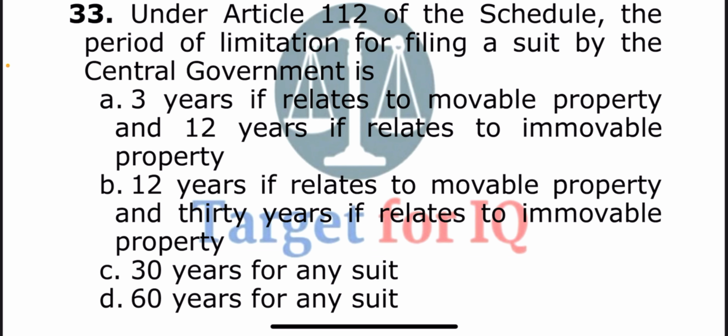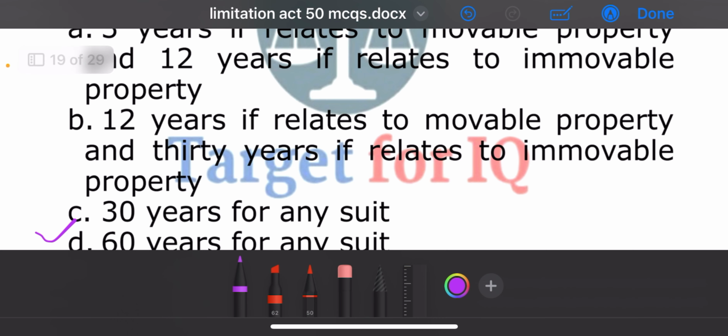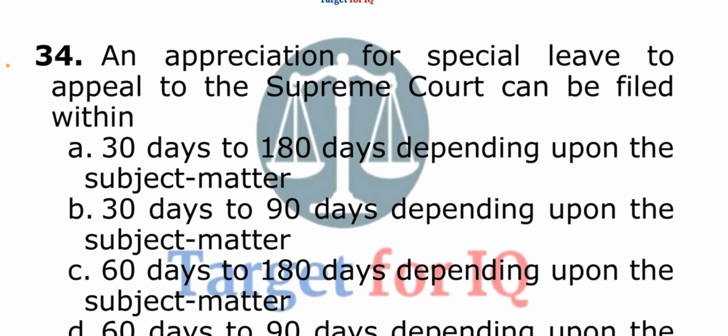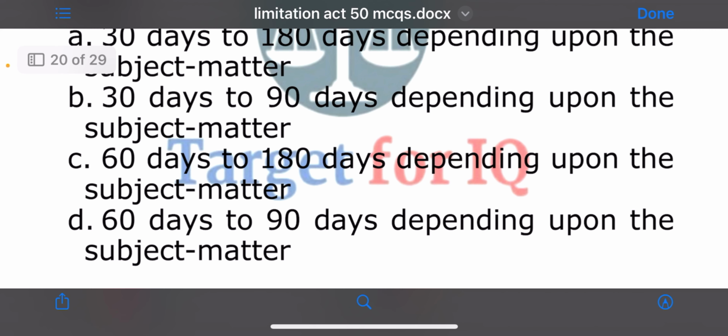Next question. Under Article 112 of the schedule, the period of limitation for filing a suit by the central government is. So out of the given options, the correct answer is option C, 30 years for any suit. Next question, an application for special leave to appeal to the Supreme Court can be filed within. So out of the given options, option D is the correct one, 60 days to 90 days depending upon the subject matter.